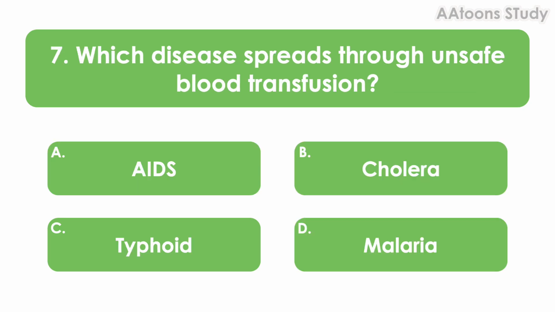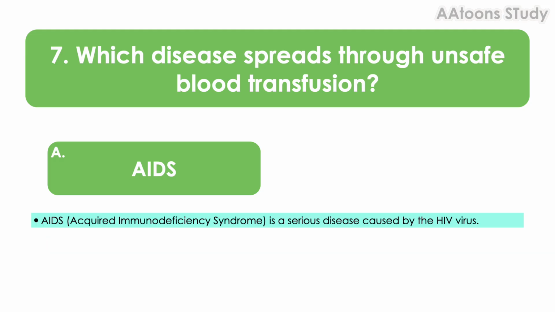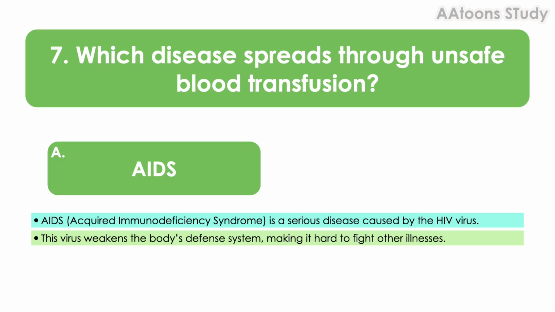Which disease spreads through unsafe blood transfusion? AIDS. AIDS stands for Acquired Immunodeficiency Syndrome. It is a serious disease caused by the HIV virus. This virus weakens the body's defense system, making it hard to fight other illnesses.